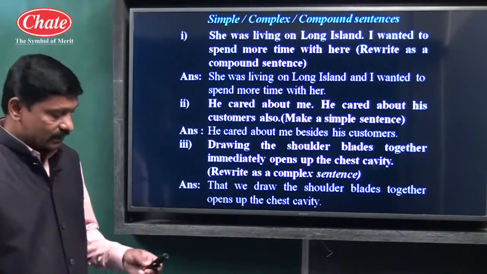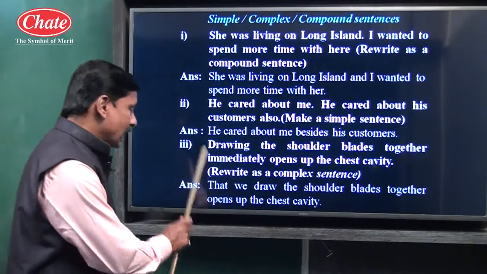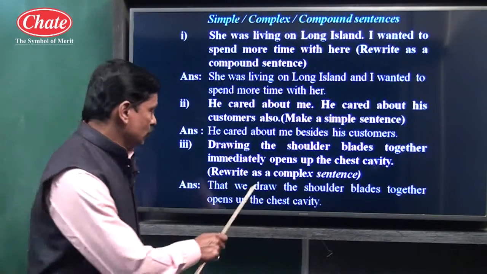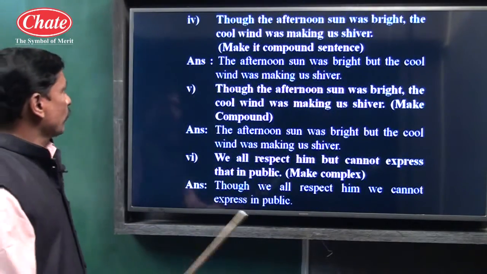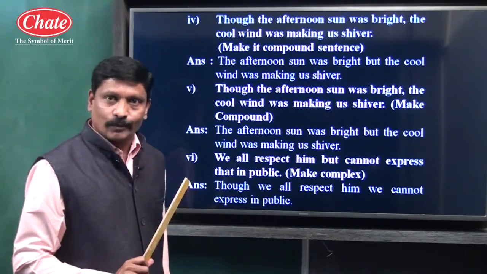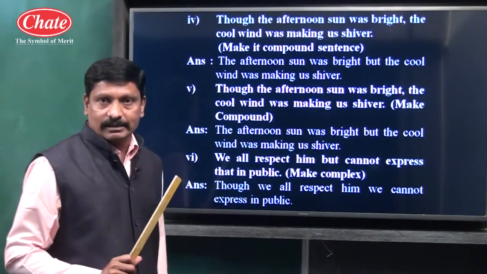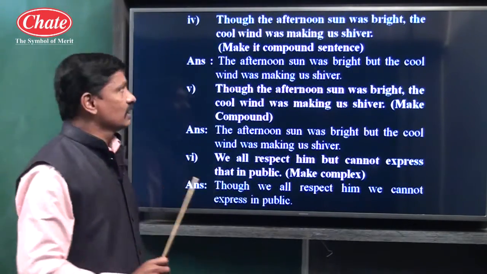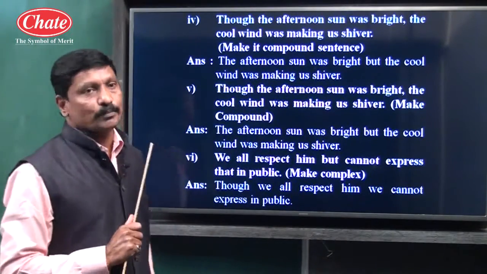This particular sentence has one main clause and one subordinate clause, and that subordinator is used. So this is a complex sentence. Let us see example number 4. Though the afternoon sun was bright, subordinate clause, the cool wind was making us shiver, main clause. So undoubtedly the given sentence is a complex type of sentence.